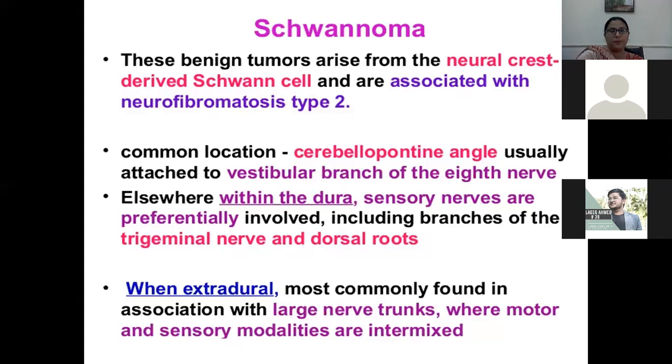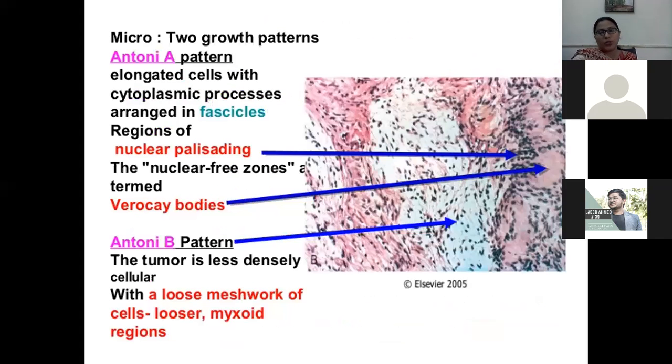Microscopically, the schwannoma shows Antoni A and Antoni B areas. In A, there is nuclear palisading, the Verocay bodies.